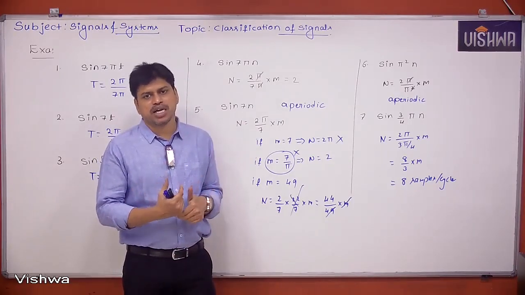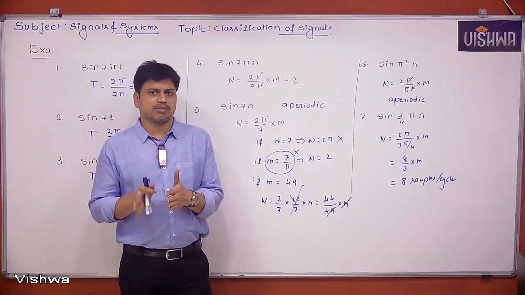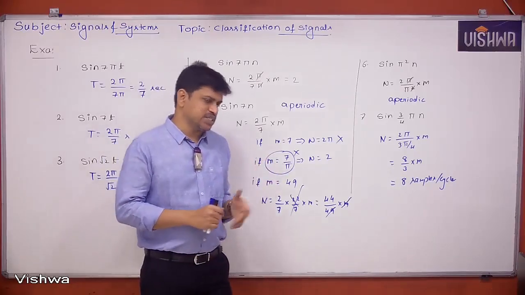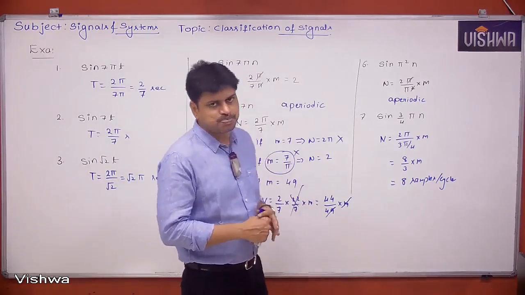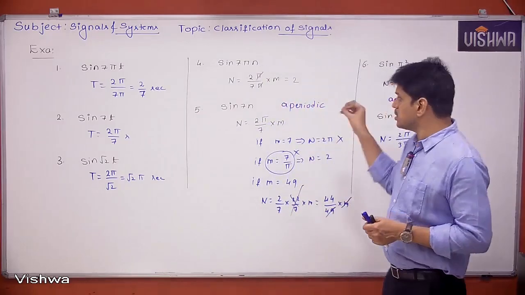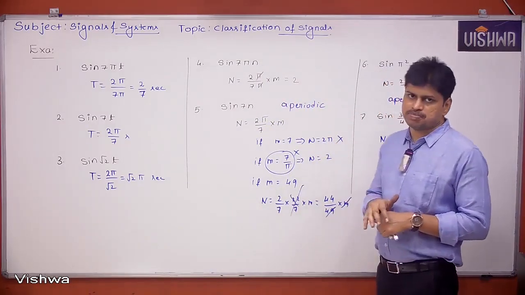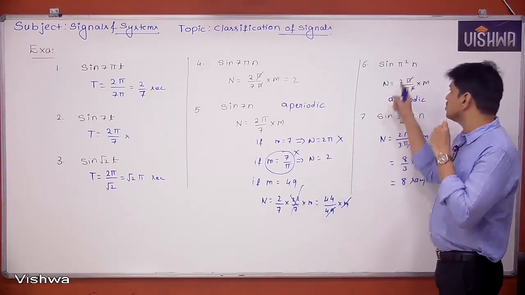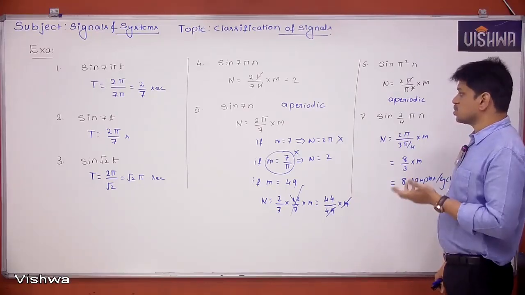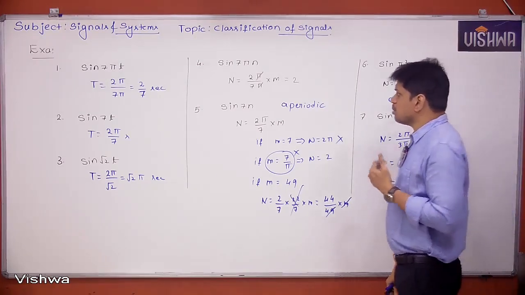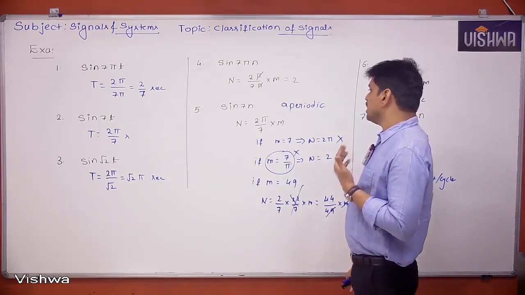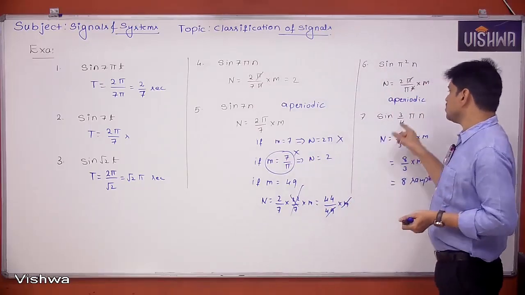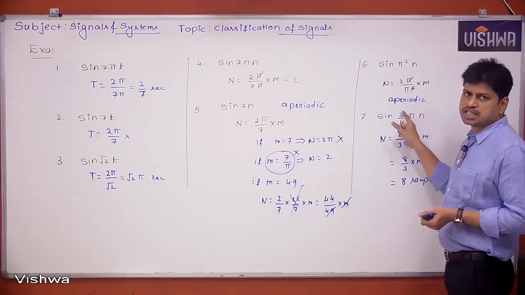What do you mean by conditionally periodic? That means they must satisfy some condition, then only we can say they are periodic. So if I ask, what is the condition on the discrete time case so that they can be periodic? Some people will say multiple of pi. What do you mean by multiple of pi? Here, pi square, pi into pi, that is also a multiple of pi. So we cannot say like that. Some people will say integer multiple of pi. That is also wrong, because if you see 3 by 4 into pi, 3 by 4 is not an integer.